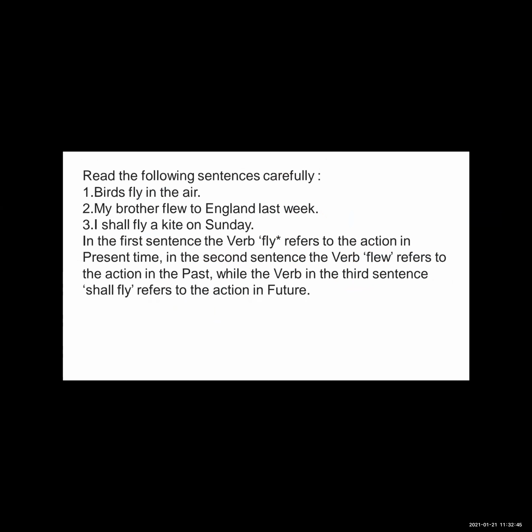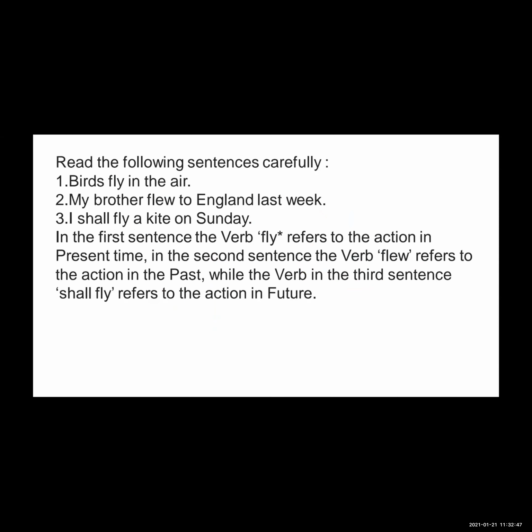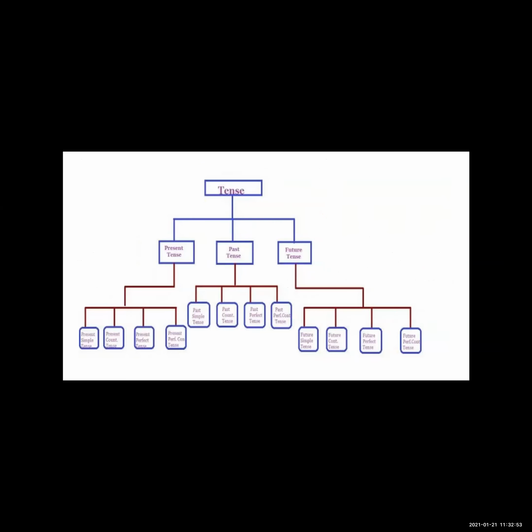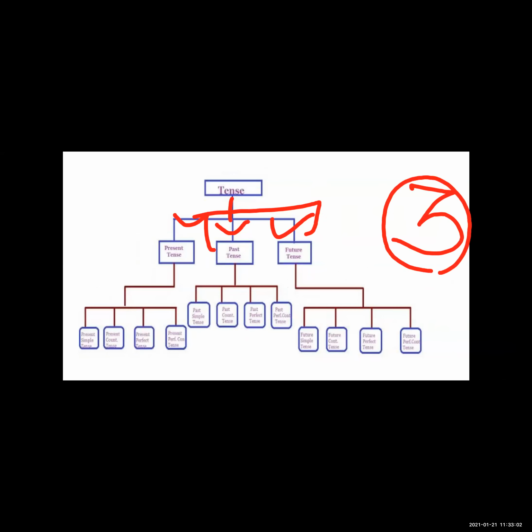Past time, present time, and future time. So see here, tenses have three types: present tense, past tense, and future tense. These are the types of tenses. How many types of tenses are there? Only three: present, past, and future.